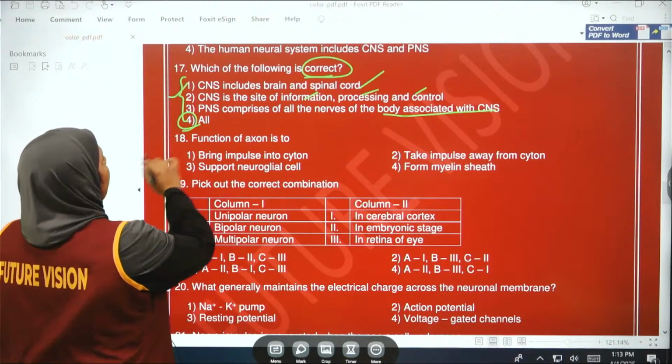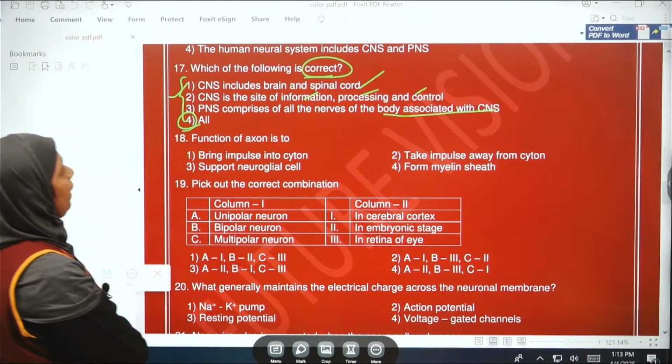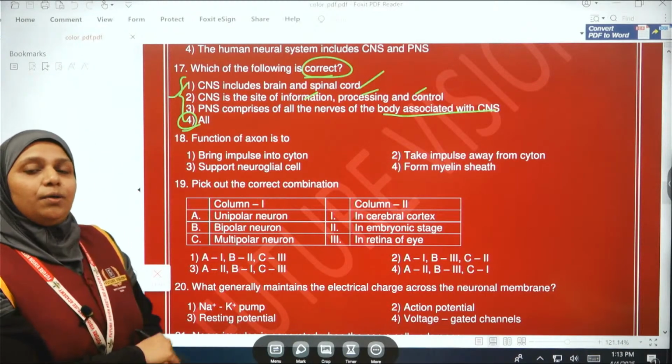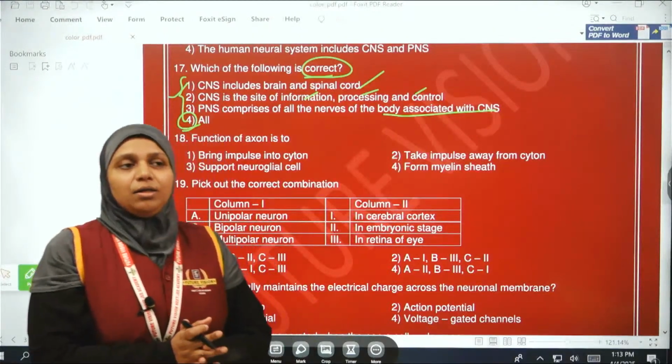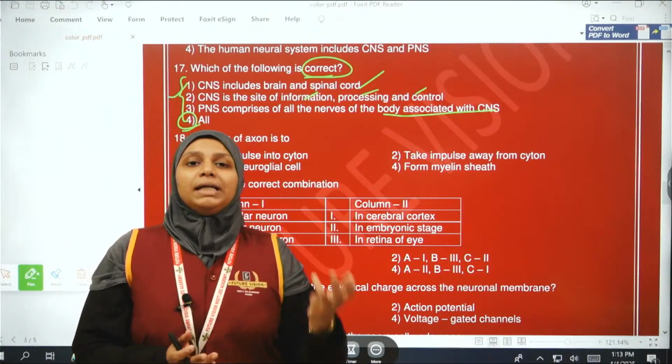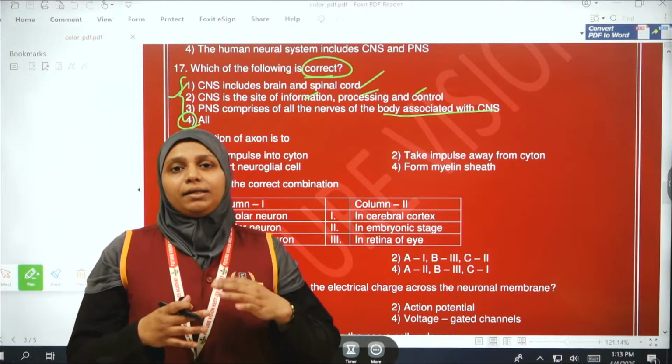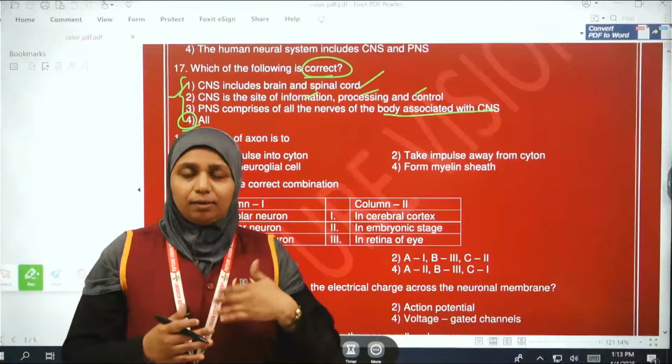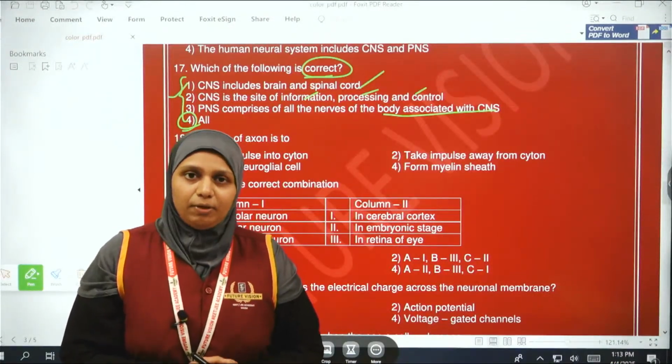Okay. So the 18th question, let's see. Function of the axon. What are they asking about the function of the axon? So what is the function of a neuron? It can receive and it can transmit the stimulus, the nerve impulses, isn't it?